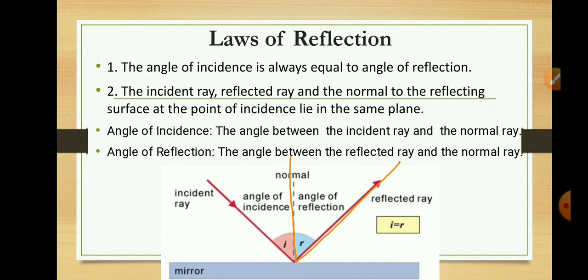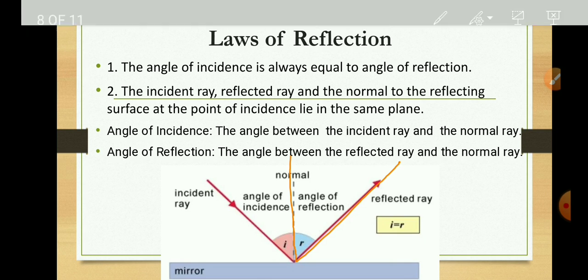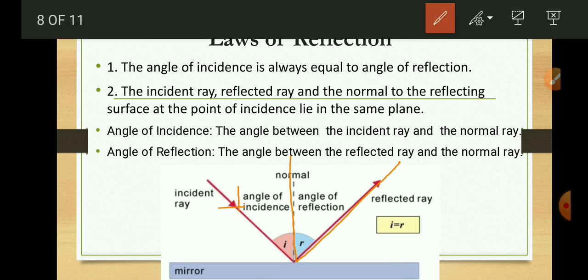So here we can see this is the incident ray, this is the plane surface, it is a mirror, and this one is the point of incidence. This perpendicular drawn to the surface is the normal. The first statement of the laws of reflection states that the angle of incidence is always equal to the angle of reflection. The angle of incidence is the angle between the incident ray and the normal. So this is the angle of incidence, made between the incident ray and the normal.